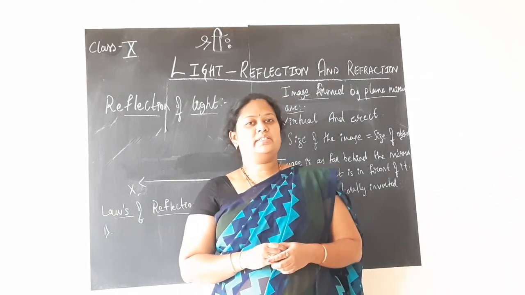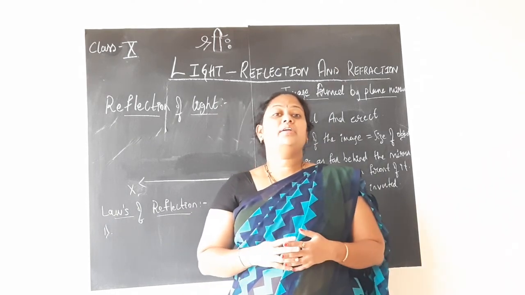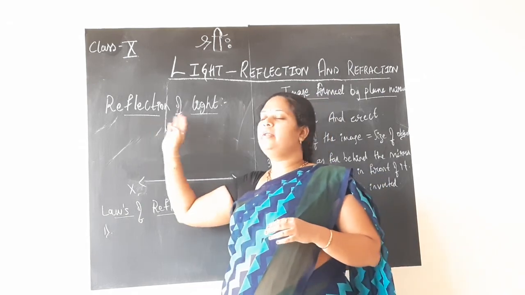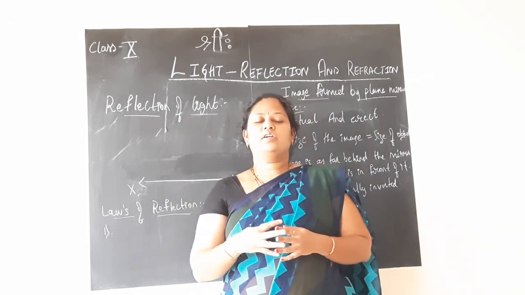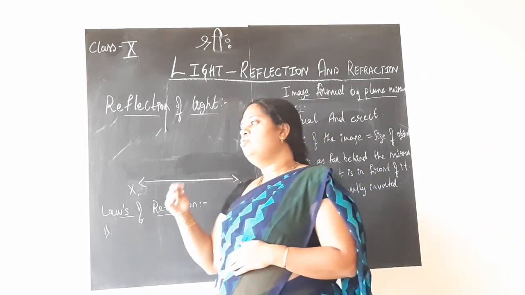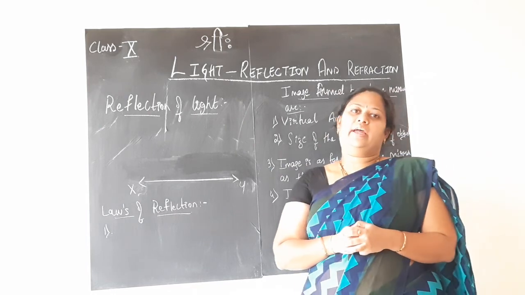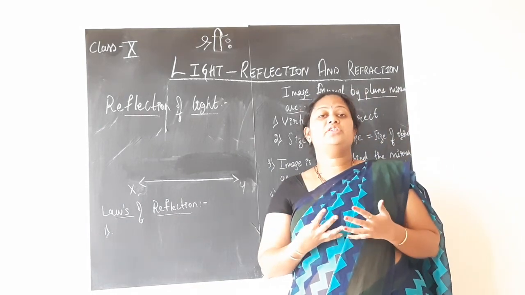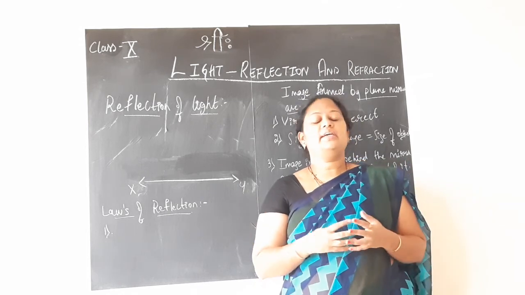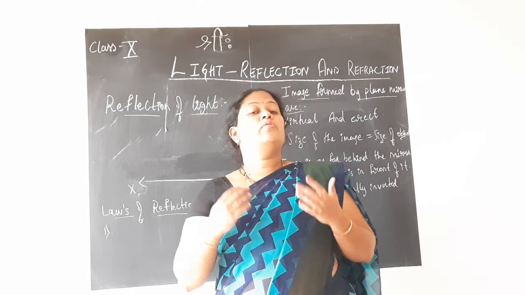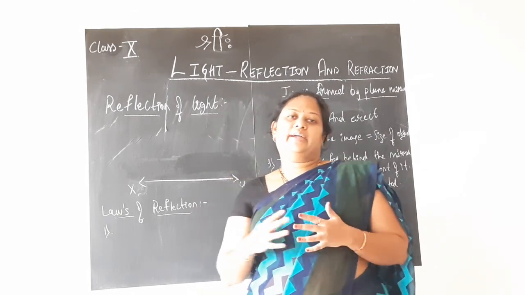Children, now we shall study one of the important phenomena of light, that is the property of light called the reflection of light. This is not something new to you, you have already studied it in the lower class. So what is reflection of light? I already said, it is this light energy which is enabling us to see the things around us. We are able to see the beautiful world around us only due to the presence of light.